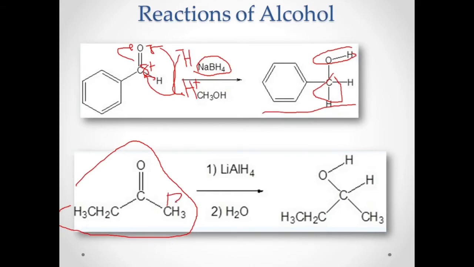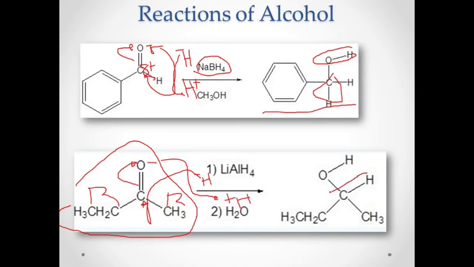You have your R there, then you have also another R there. So remember, when we reduce a ketone, you will form a secondary alcohol. Then you have your lithium aluminum hydride, which is our source of the hydride nucleophile, and your water is our source for your H+. So what happens now? Your partially positive carbon will be attacked by your hydride nucleophile. This will open the double bond in the oxygen, that becomes negative, and it will attack the H+ from the solvent, and therefore this becomes your secondary alcohol.